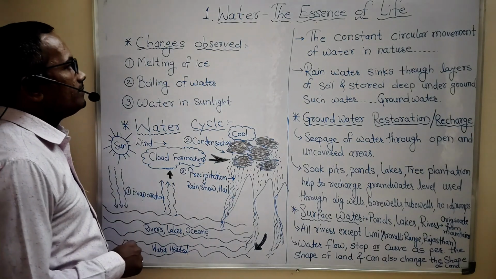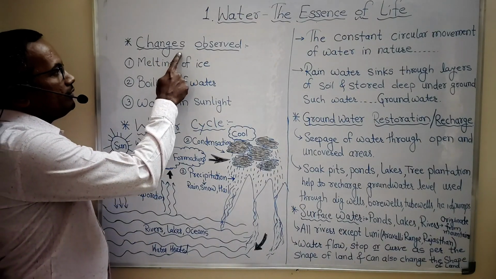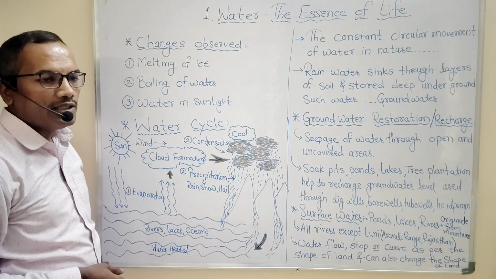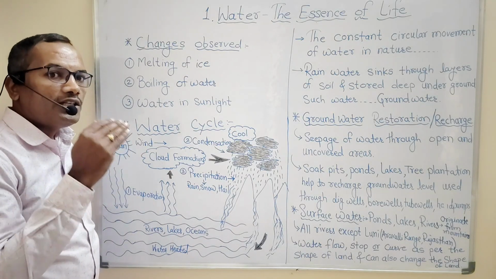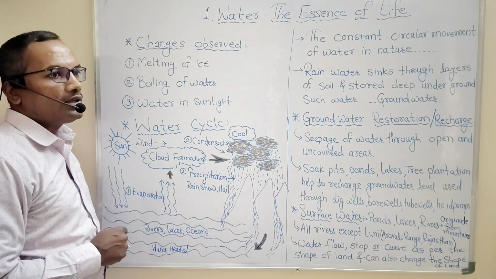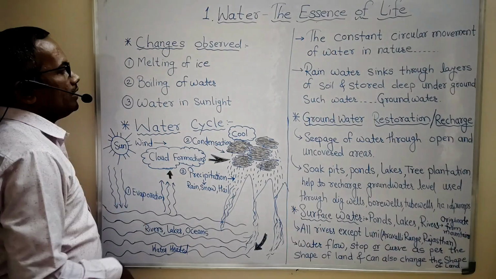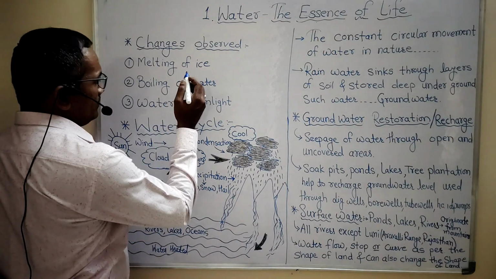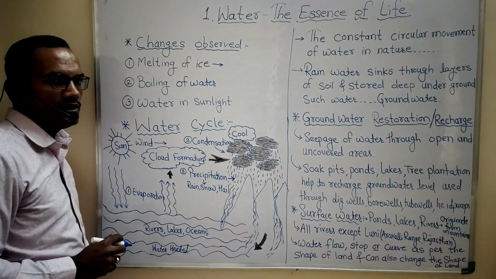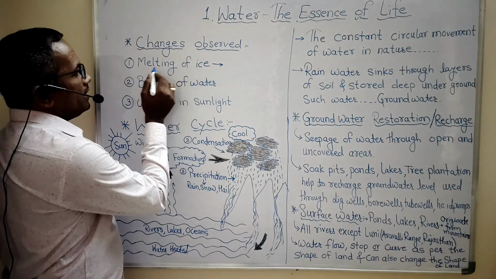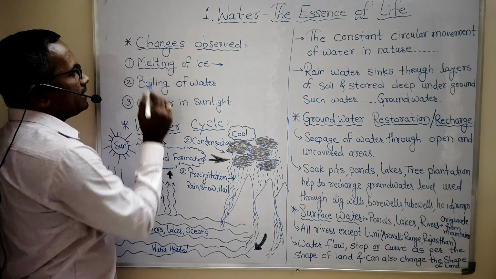And today, the change which we observed yesterday is because of the change in the temperature of that particular form of water. For example, if we consider the melting point of ice, what is the meaning of melting?